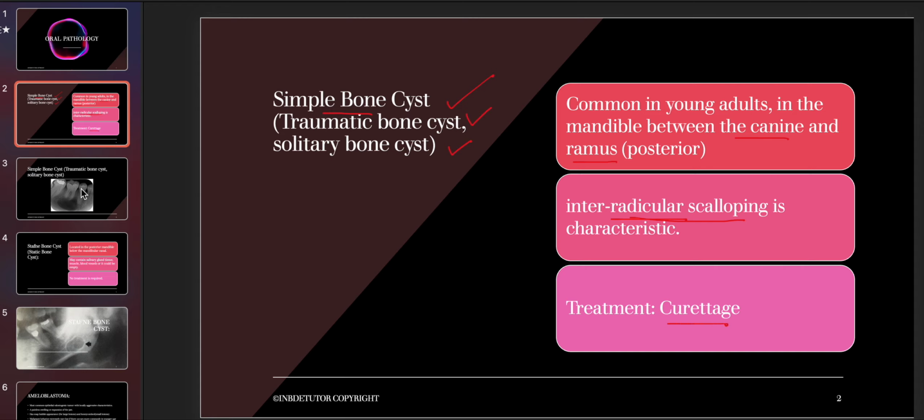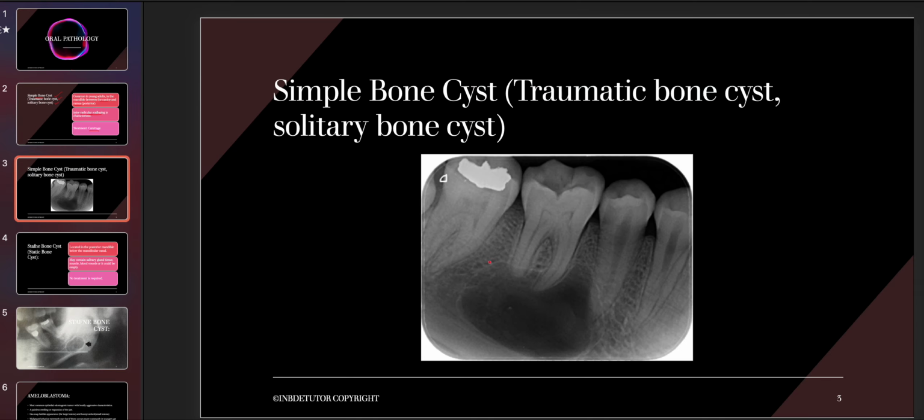Now let's move ahead to our next slide. You guys can see that it is associated right here. You can see a beautiful cyst, and normally you can get a radiograph like this showing the interradicular scalloping. It will look something like this, the radiograph with the scallops.